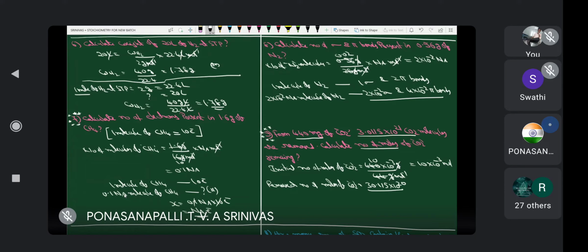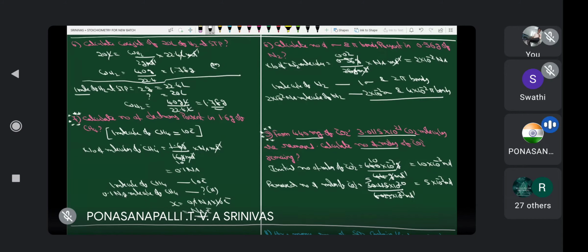I am writing 10 into 10 power 20, after multiplying with 10, 3 into 10, 30, by 6.023 into 10 power 23 mole inverse. Now this is how many times? 5 times. Therefore, 5 into 10 power minus 3 mole inverse in numerator mole. Initially 10, 10 power minus 3.